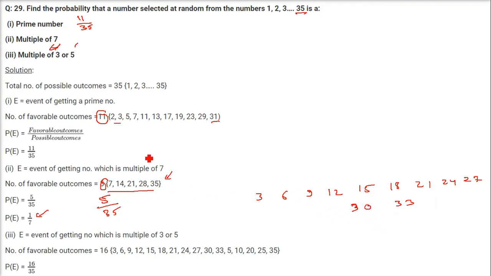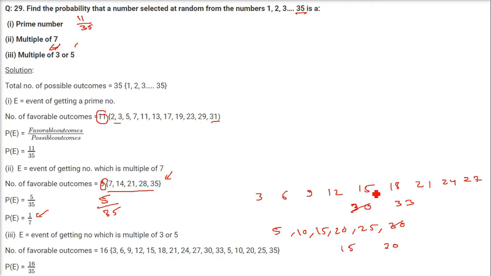This is 33. Now let us compute the table of 5. 5 ones are 5, 5 twos are 10, 15, 20, 25, 30, that is enough, right? So let us take the common number.